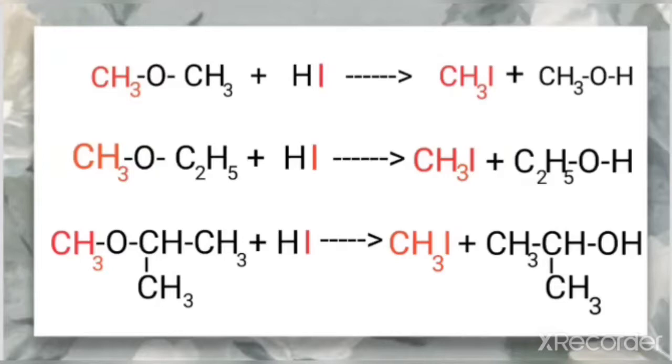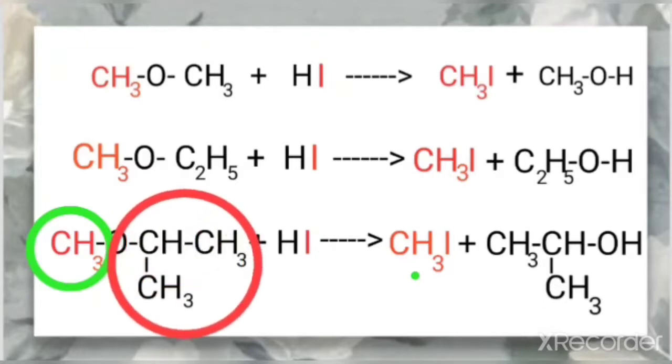In the case of this example, one of the alkyl groups is secondary and one is primary. When you look at this part, this group is a methyl group and this is the secondary alkyl group, that is isopropyl. In that case also, just like we have done for the primary, in the secondary also the smaller alkyl group is the one that forms the halide, that is CH3I. So what is the rest of the portion? The rest of the portion, this portion, forms the alcohol. So you can see how easily you can frame the product.